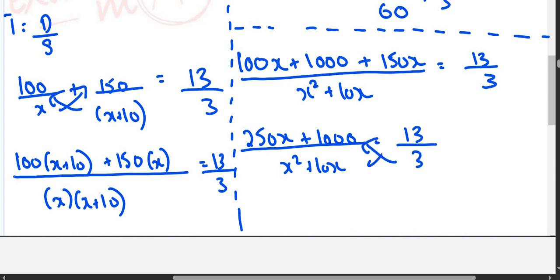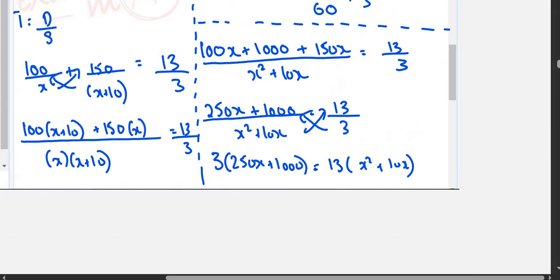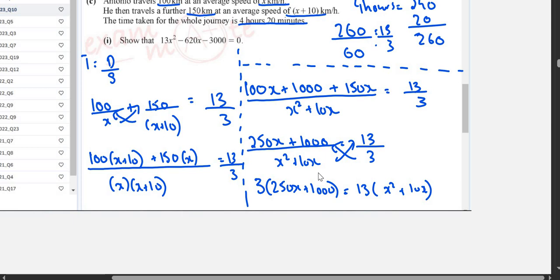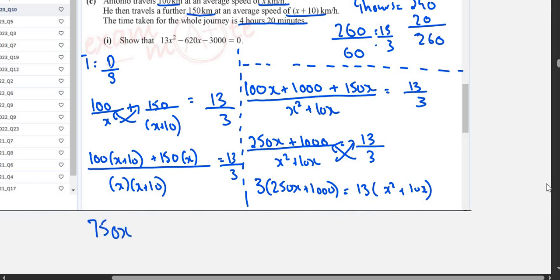Now you will cross multiply. So you will multiply 3 with 250x plus 1000 is equals to 13 multiplied by x square plus 10x. Now let me zoom out for you guys so that I have more space. So 3 multiplied by 250, let me use calculator. It's 750x plus 3000 is equals to 13x square plus 130x.